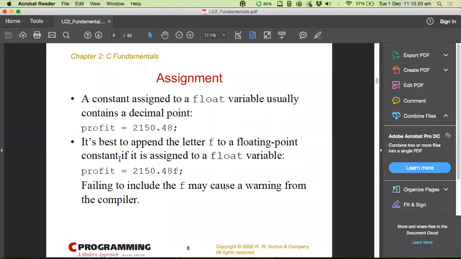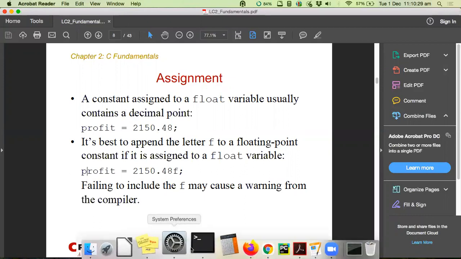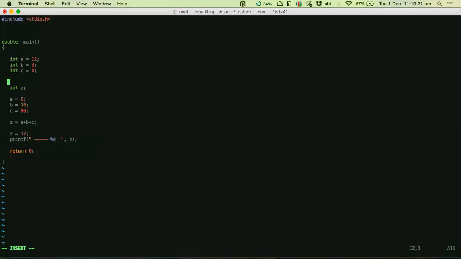Assignment is using this assignment operator, the variable on the left hand side and the value on the right hand side. Now just remember this, the value for the variable can come out of an expression just like this, or it can be an actual number. It can be both. Here in this case, I am just putting this direct number into this variable. But in this case, I am calculating this expression and putting the result into this variable.